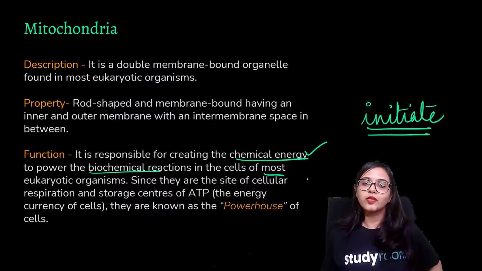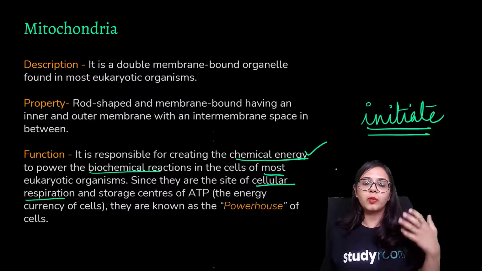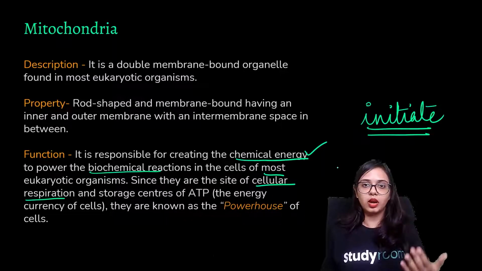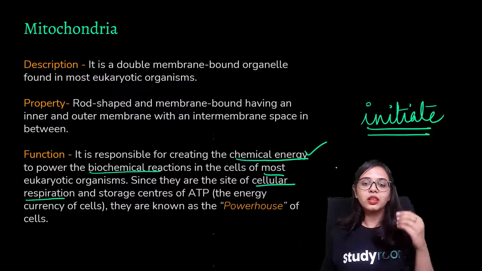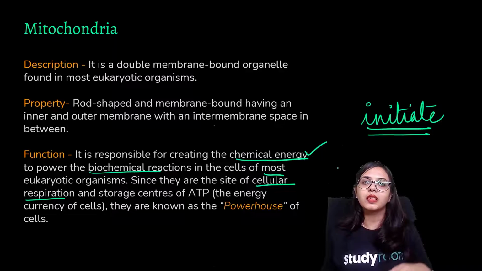And they are the site of cellular respiration, mitochondria, they are the site of cellular respiration. Now, we humans, for example, breathe in through our nose and breathe out also through our nose. But this is just the breathing process. The actual respiration is taking place inside the cell.